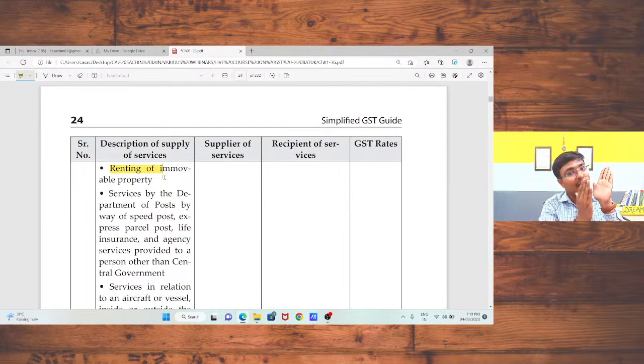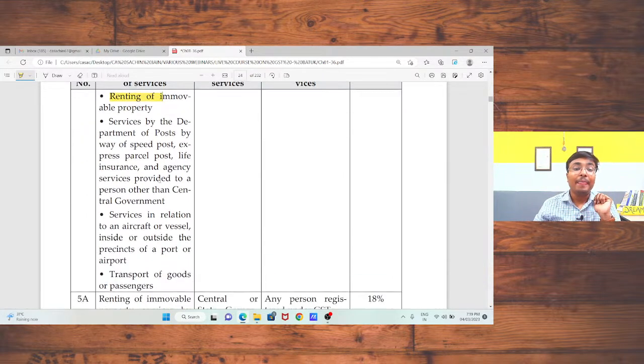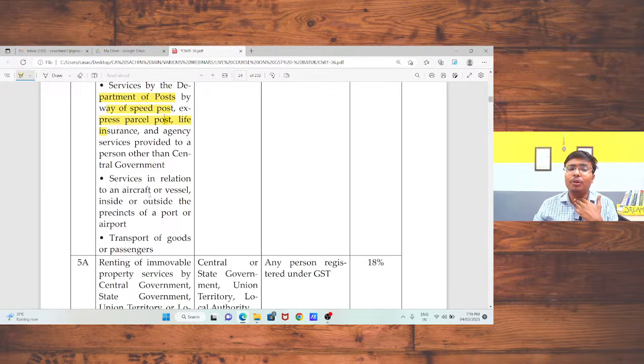That is, services other than renting of immovable property, services by Department of Post by way of speed post, express parcel post, life insurance, or services in relation to aircraft or vessel inside or outside the port or any airport, transport of goods or passenger.